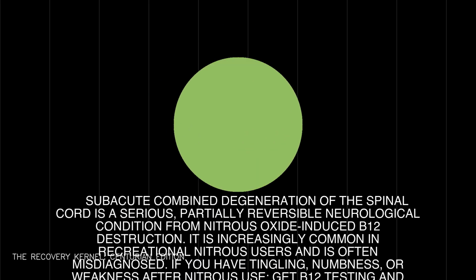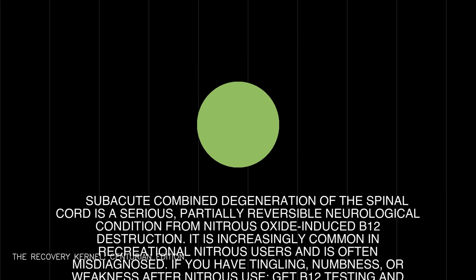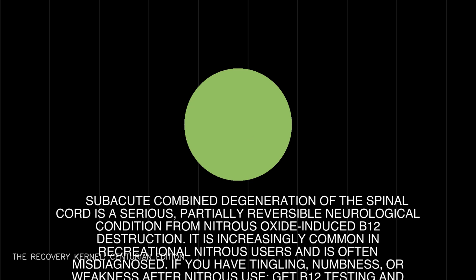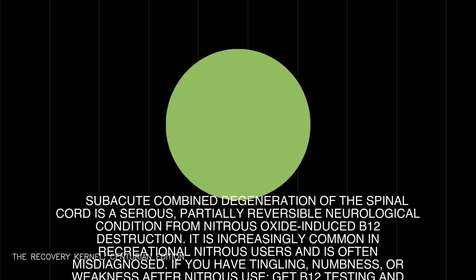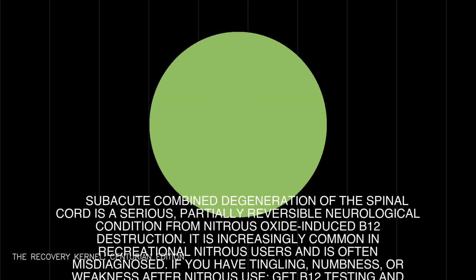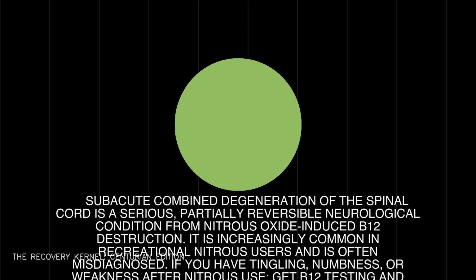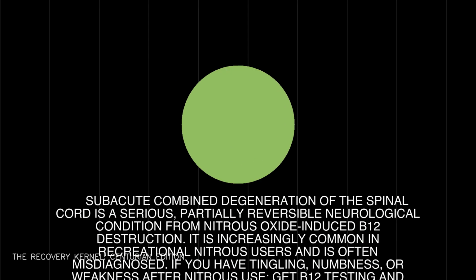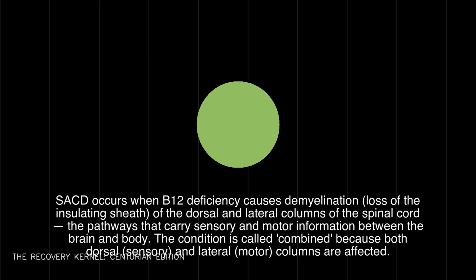SACD occurs when B12 deficiency causes demyelination, loss of the insulating sheath, of the dorsal and lateral columns of the spinal cord, the pathways that carry sensory and motor information between the brain and body. The condition is called combined because both dorsal, sensory, and lateral, motor, columns are affected.